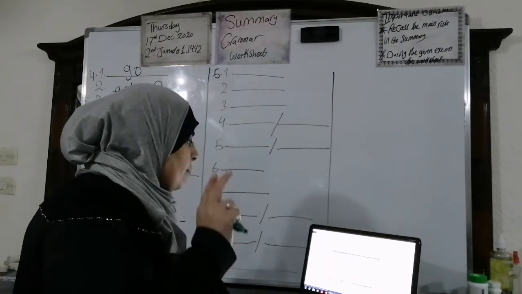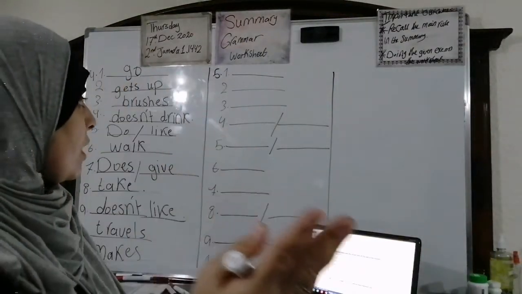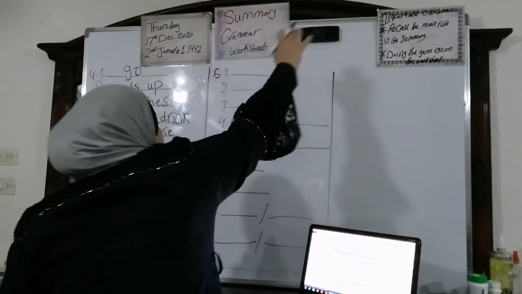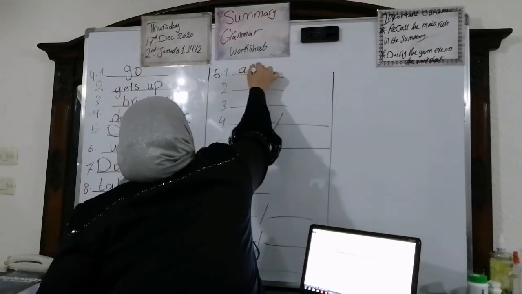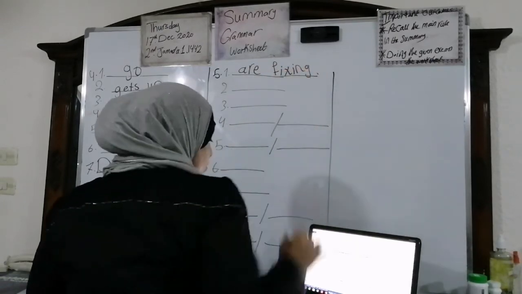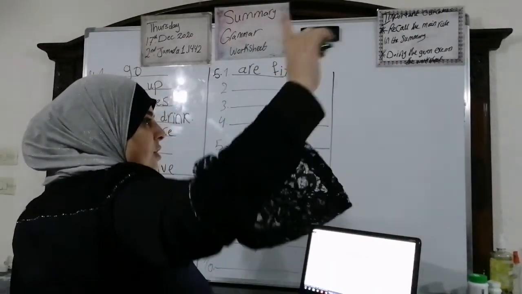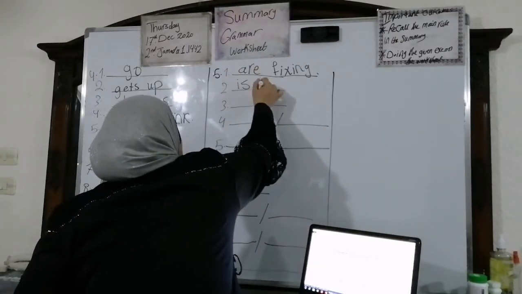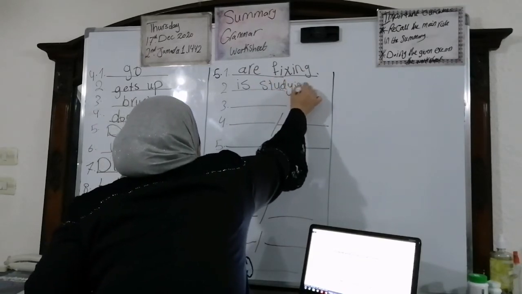Two mechanics are fixing my car now. What do you say? Mechanics, is it singular or plural? It's plural. So we're going to use the present continuous tense. Why? Because we have the word now. We're going to say are fixing. Number 2. Kathy is studying algebra at the moment. What? Kathy, she's singular. Kathy is, yes, excellent, because she's singular.